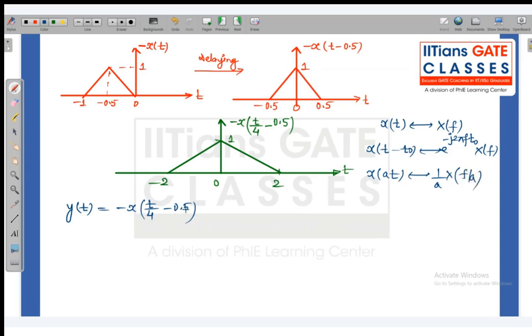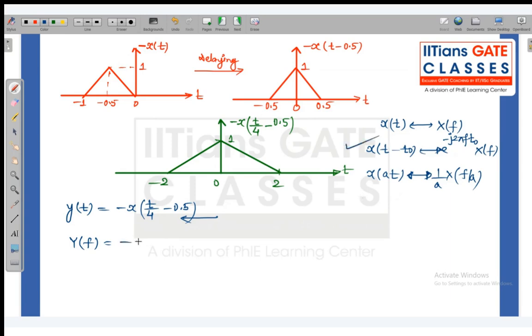Now here we have to apply the two properties together. So always apply the property from the right hand side. So we will first apply the delay property. So Y(f) would be minus x of t by 4, I should write it in this way, like the delayed version only, because I have to apply it in two different parts. So first of all, I am applying this.